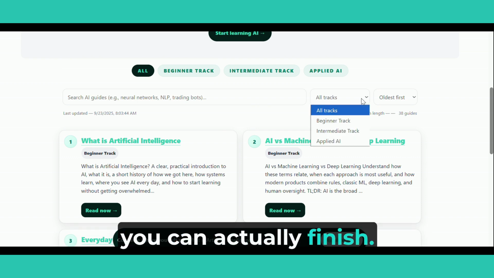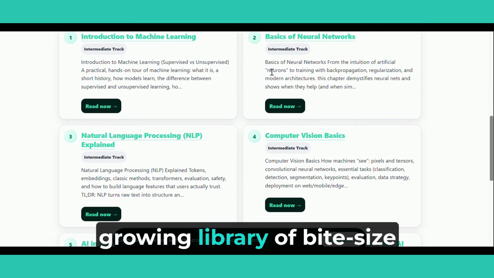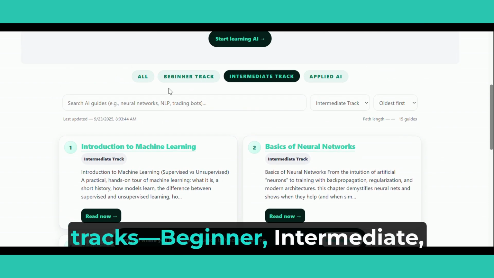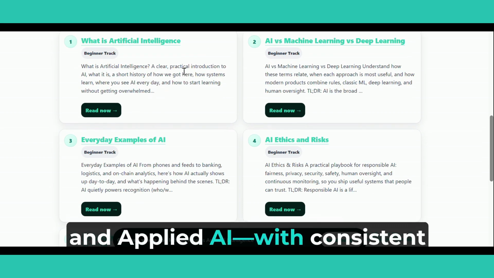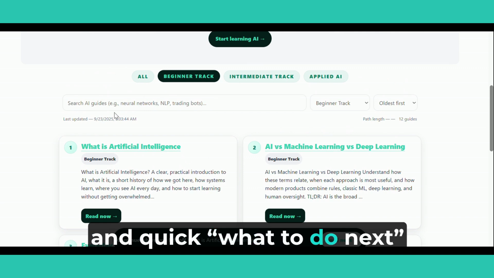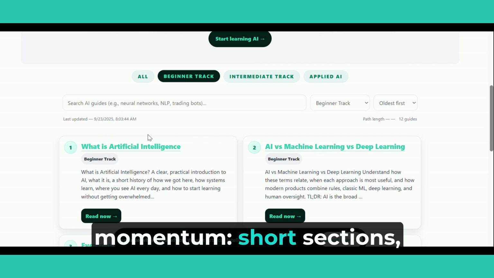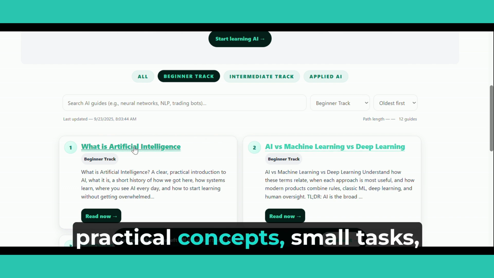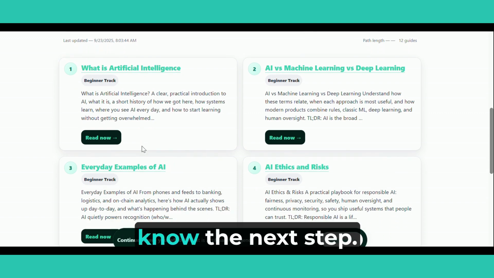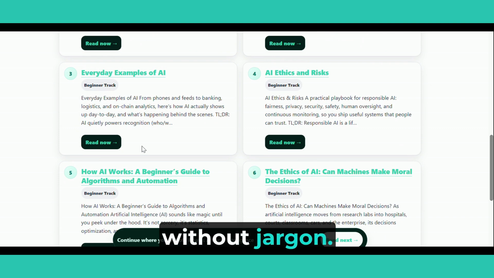What is the AI Learning Hub? A curated, growing library of bite-sized articles organized into 3 tracks: beginner, intermediate, and applied AI, with consistent structure, friendly language, and quick what-to-do-next pointers. Every guide is designed for momentum: short sections, practical concepts, small tasks, and a read next handoff so you always know the next step.